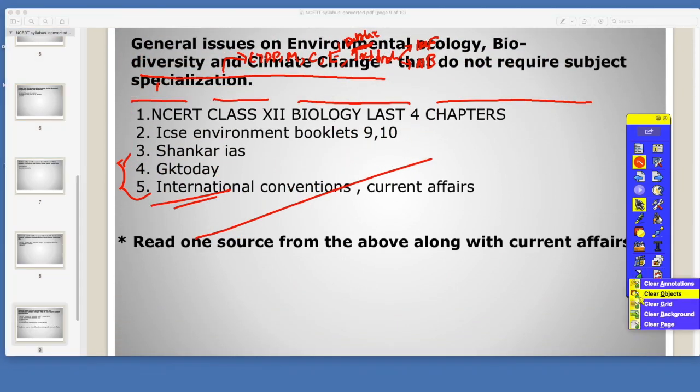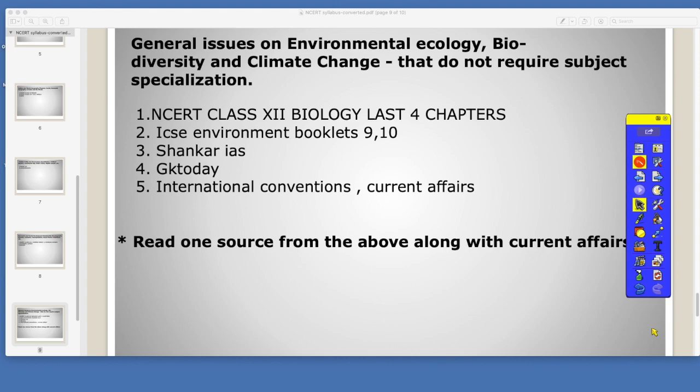environment and ecology. So basically it does not require any subject specialization as such, but there are few things that you have to learn. I mean, see, environment has so many species in it, how they are going to interact, and how the energy is transferred from one trophic level to another trophic level. What is a trophic level? Everything is covered in environment and ecology.